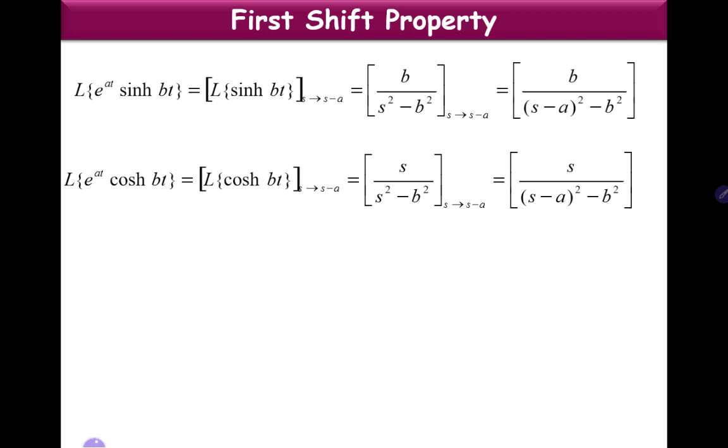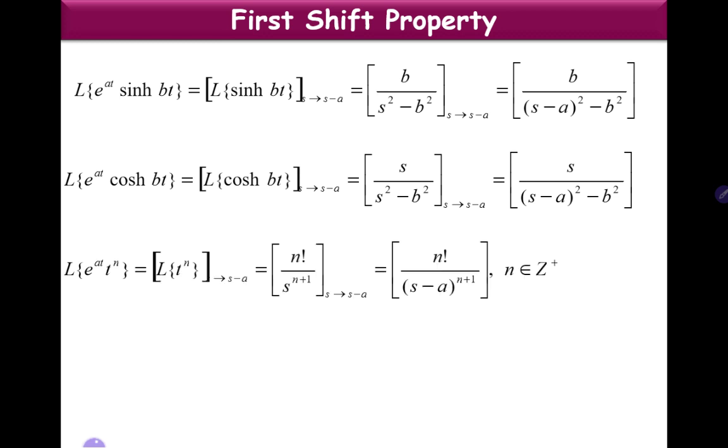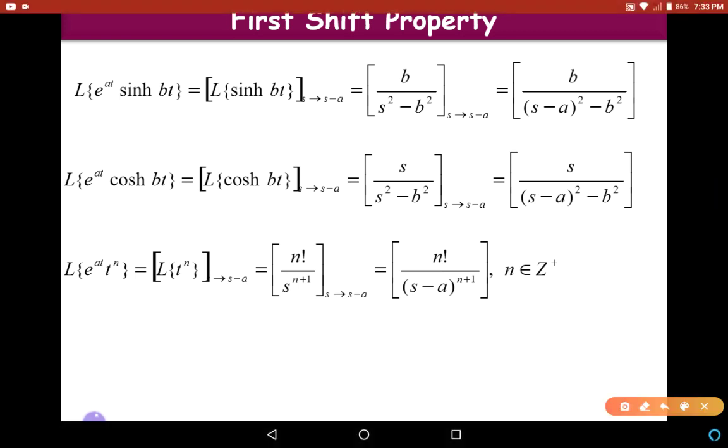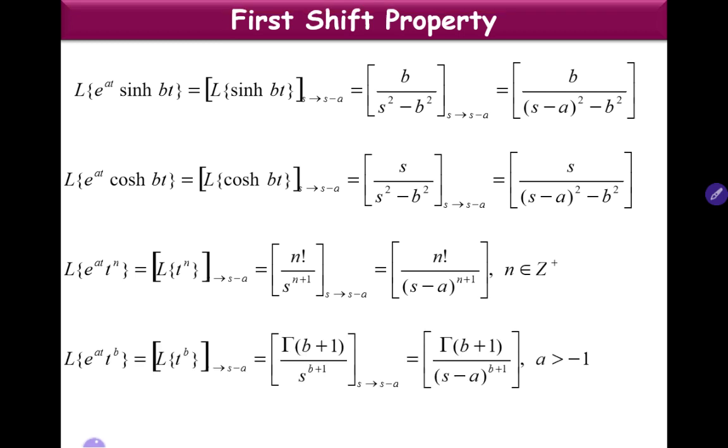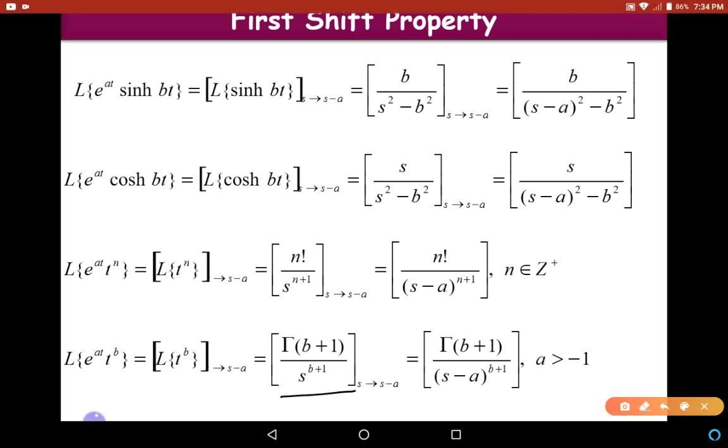Likewise, we can have Laplace transform of e power at into t power n is Laplace transform of t power n with s replaced with s minus a. Laplace transform of t power n when n is an integer is n factorial by s power n plus 1. Replacing s with s minus a, we get n factorial by s minus a whole power n plus 1. If n is not an integer and is a real number greater than minus 1, then L of e power at into t power b is L of t power b, and L of t power b is given by gamma of b plus 1 by s power b plus 1. Replacing s with s minus a, we get gamma of b plus 1 by s minus a whole power b plus 1.